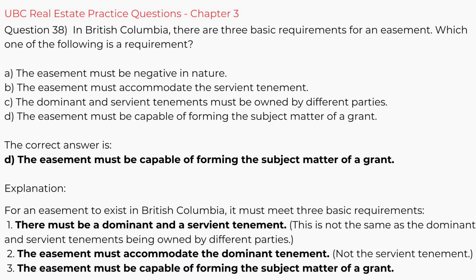Explanation. For an easement to exist in British Columbia, it must meet 3 basic requirements. 1. There must be a dominant and a servient tenement. This is not the same as the dominant and servient tenements being owned by different parties. 2. The easement must accommodate the dominant tenement, not the servient tenement. 3. The easement must be capable of forming the subject matter of a grant.